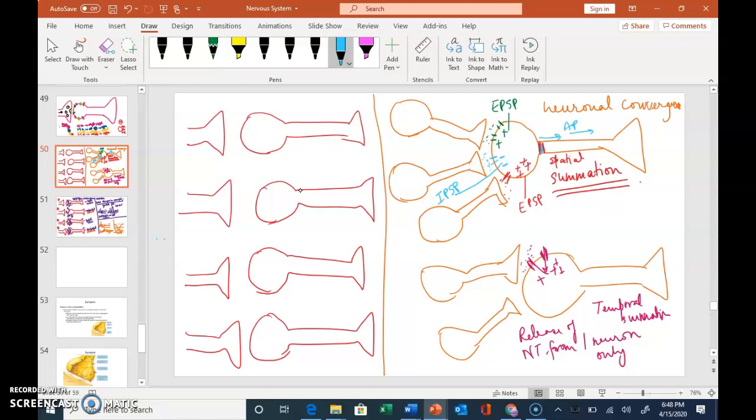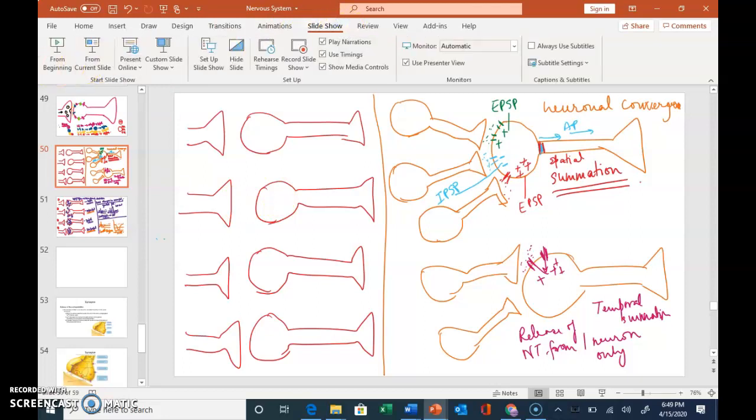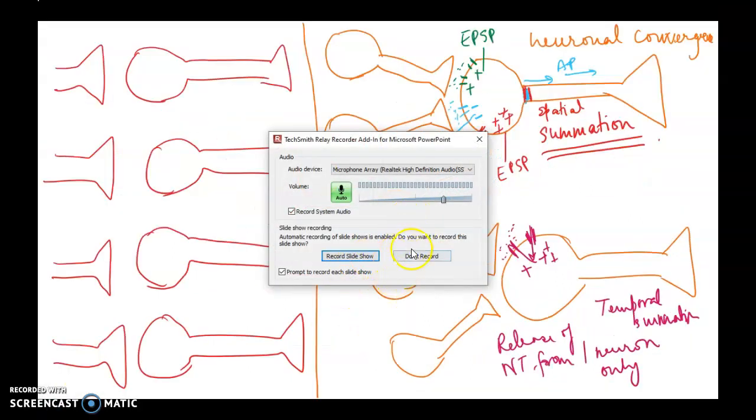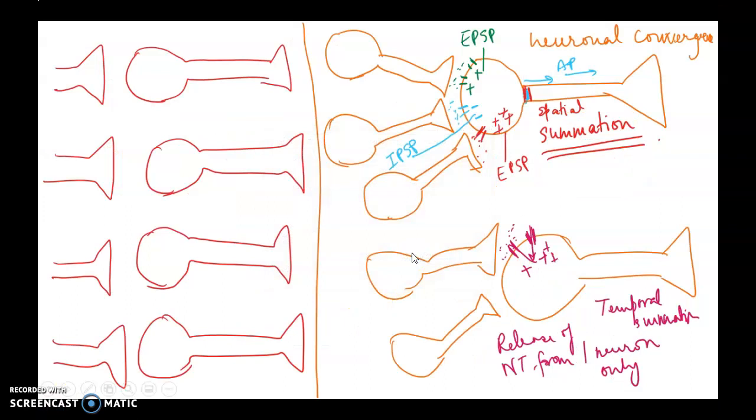So I compare EPSP to you shouting at me, "drink." So drinking is an excitatory postsynaptic potential. I will drink, and my action of drinking can be compared to the actual action potential. If you tell me "don't drink," that's an IPSP. I will keep the bottle down and the process will not continue. All right, so that was all my drawings, and I will do the PowerPoint super quick and end this chapter.